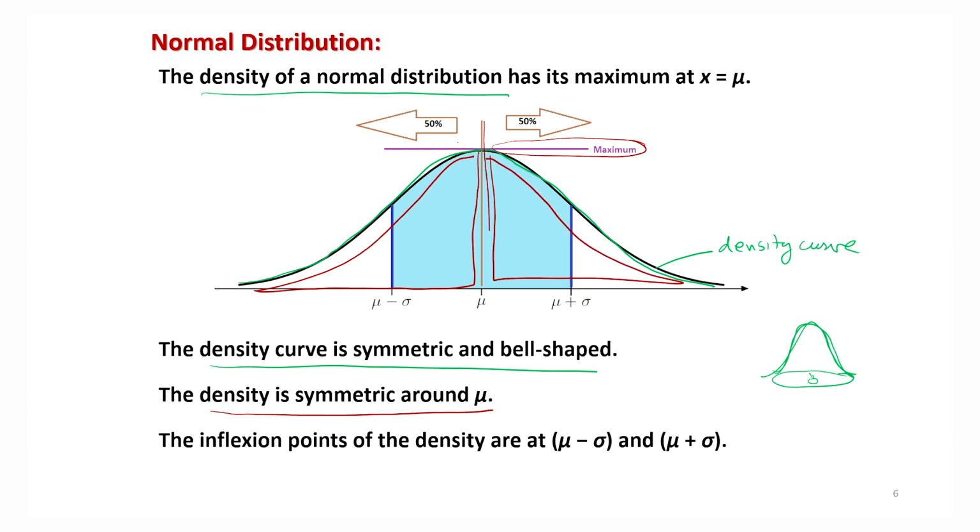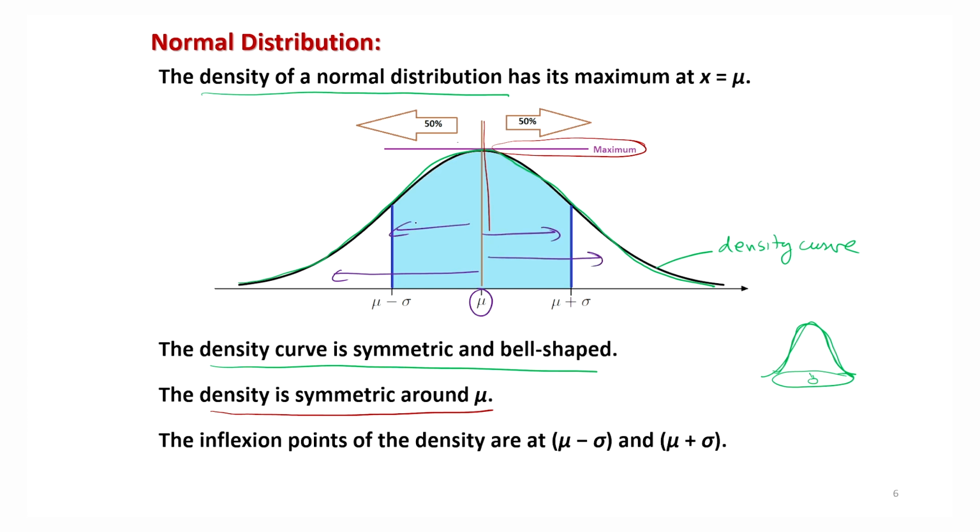Now if you look at this point mu and see the spread of the values, this spread gives you the variability, that is sigma square. And this point here is mu minus sigma, and this point here is mu plus sigma, which are called inflection points.